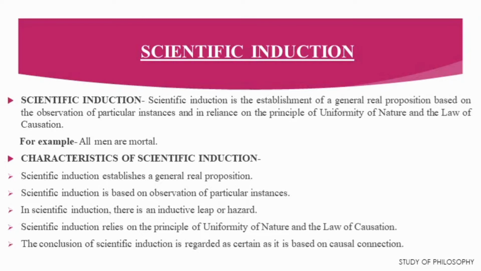One of the basic characteristics of induction is that its conclusion must be formally and materially true. So, to establish a materially true general proposition, scientific induction depends on observation of particular instances or observation of facts.